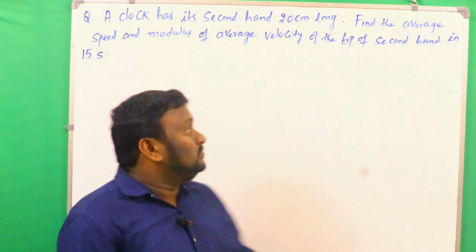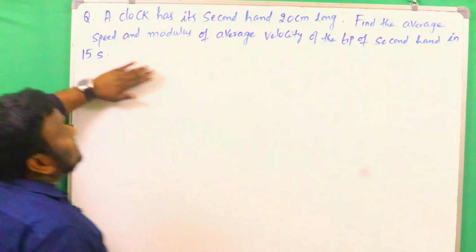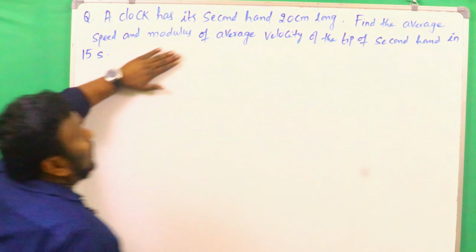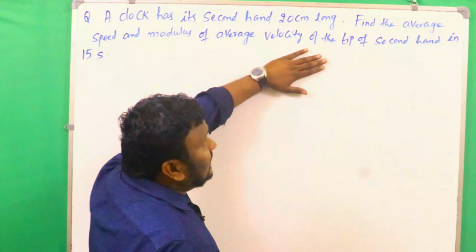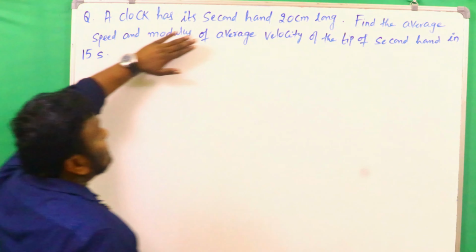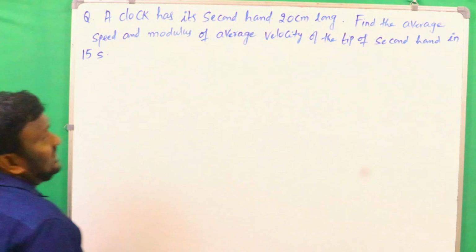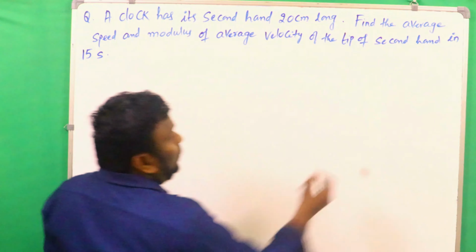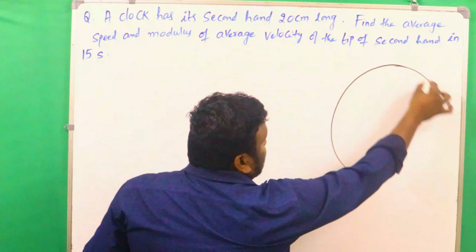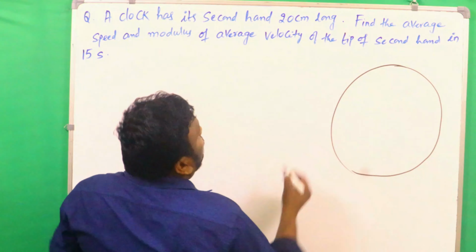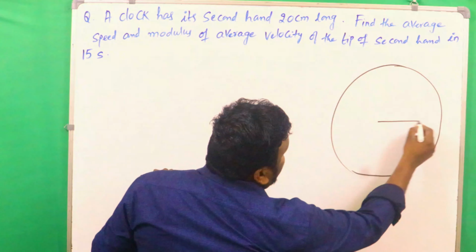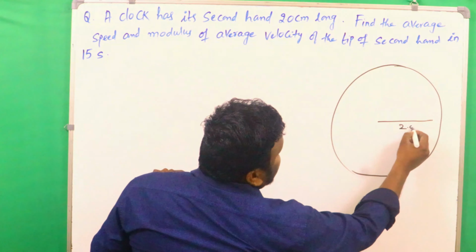Let's see another problem. A clock has its second hand 2.0 centimeters long. Find the average speed and modulus of average velocity of the tip of the second hand in 15 seconds. A clock has its second hand of 2.0 centimeters. This is the clock, and the seconds hand is there, having a length of 2.0 centimeters.